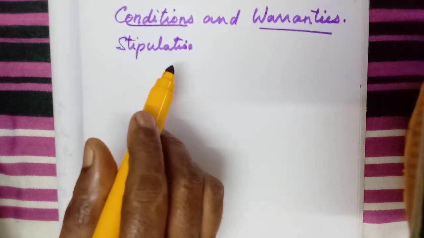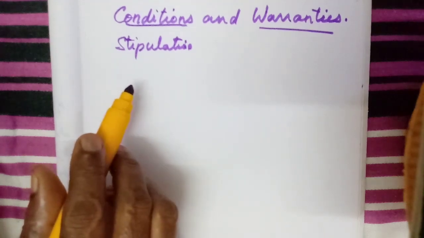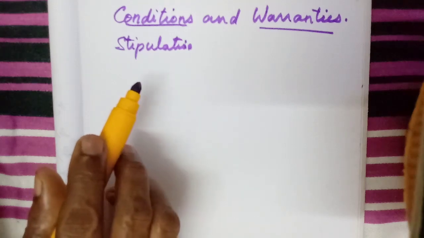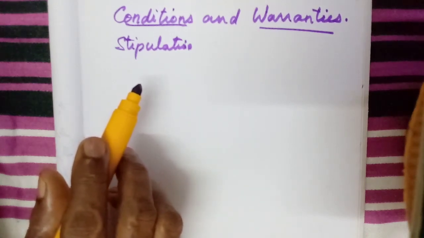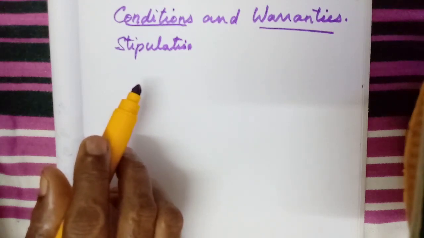But he has also demanded that it should be in one particular color, for example, red color. Okay, 55 kilometers per liter, and that bike should have the color red.